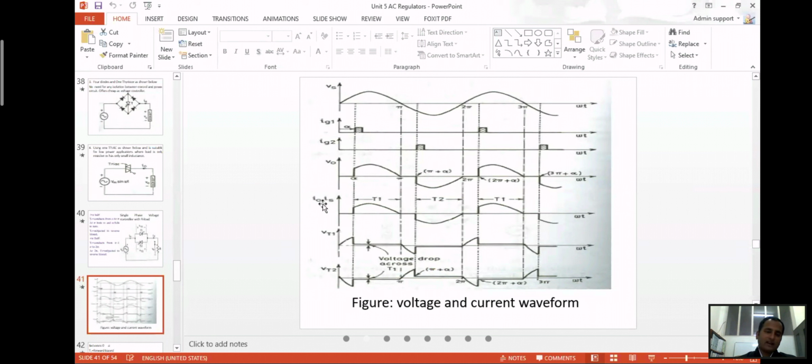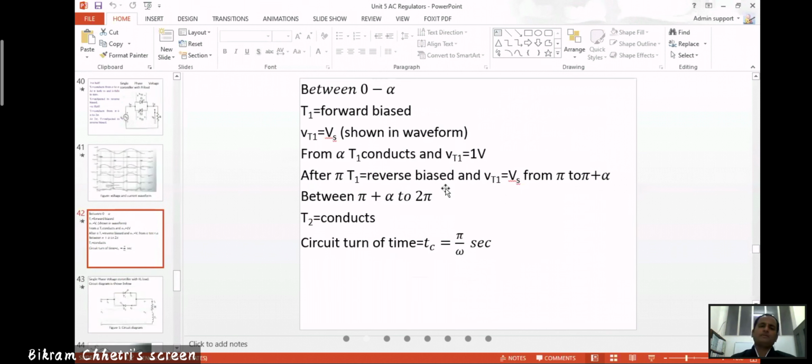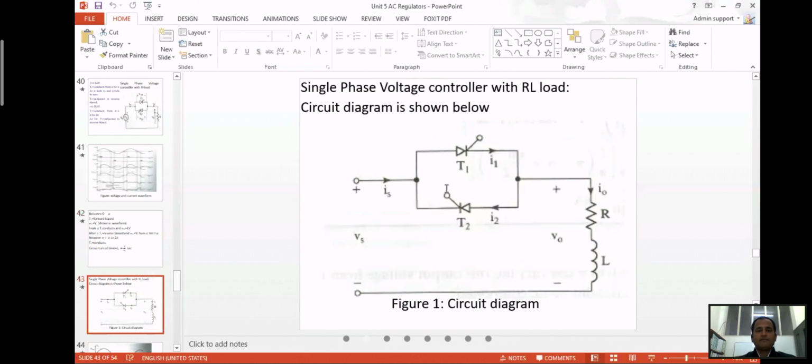Similarly, we can find the output current i0, the source voltage vs, and vT1, the voltage across thyristor T1, and the voltage across thyristor T2, the voltage drop across T1 and T2. So this is the waveform for this single phase voltage regulator. From 0 to alpha, it is forward biased as shown in the waveform. Then T1 will be triggered, reverse biased with vT1, and between alpha plus pi to 2 pi, T2 will conduct, similar to this. The circuit turn-off time tc is equal to pi by omega seconds.